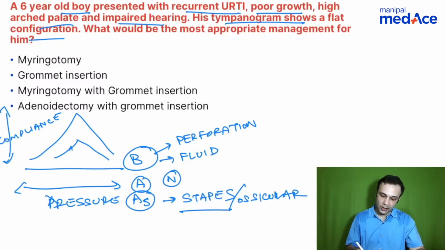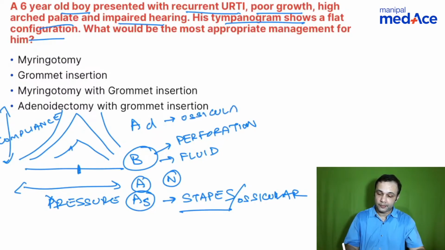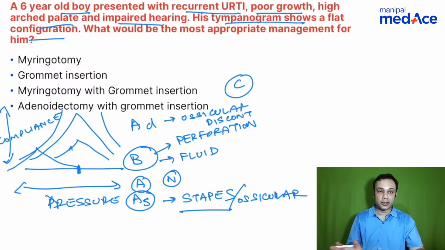Then you have increased compliance, that is AD type of curve at ambient pressure, that is seen in cases of ossicular discontinuity. And then you have a C type of curve, that is at negative pressure, you have a peak, that is usually seen in cases of a retracted tympanic membrane.